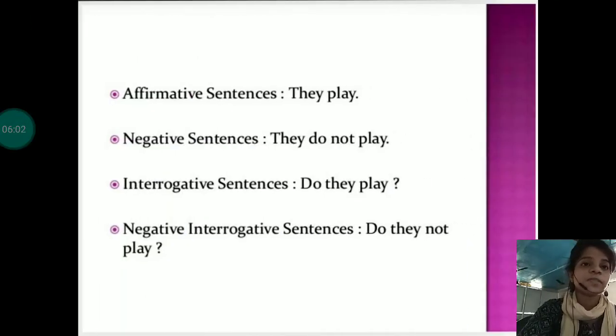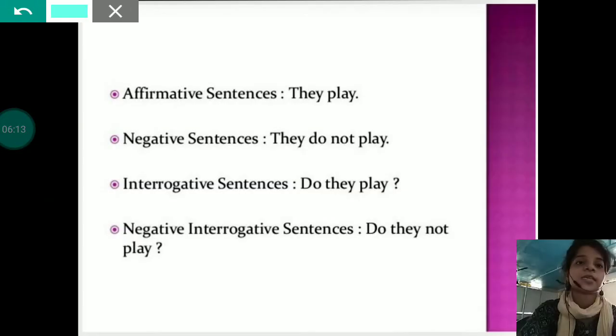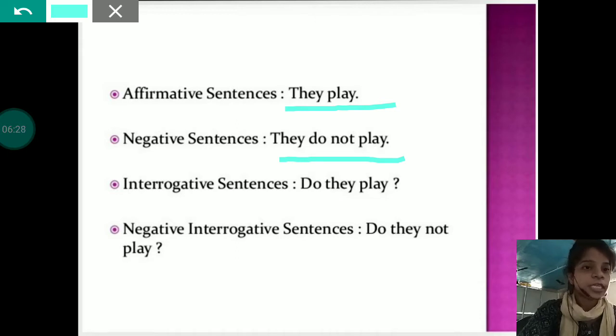And how will we make sentences? If we have to make an affirmative sentence using simple present tense, it will be: they play. For a negative sentence, just add not and it will become: they do not play. For an interrogative sentence, you just take the auxiliary verb and put it in the first position and it will become: do they play.